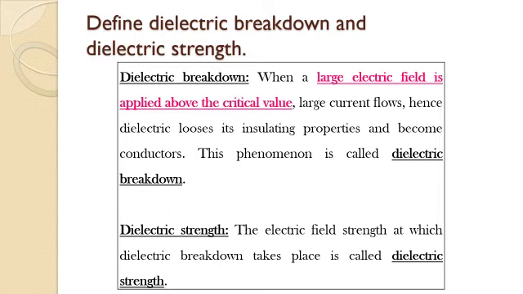Suppose the applied electric field is large, beyond the critical value. Then a large current flows due to more charge displacement. At this point, the dielectric loses its insulating properties and becomes a conductor. This process is called dielectric breakdown. The normal insulating behavior breaks at this point and changes to conducting. The electric field strength at which dielectric breakdown takes place is called dielectric strength.